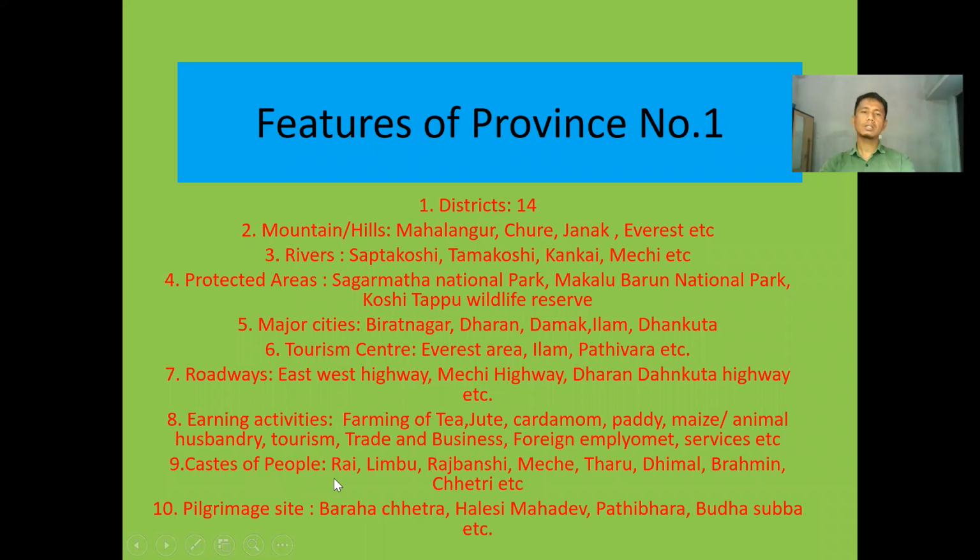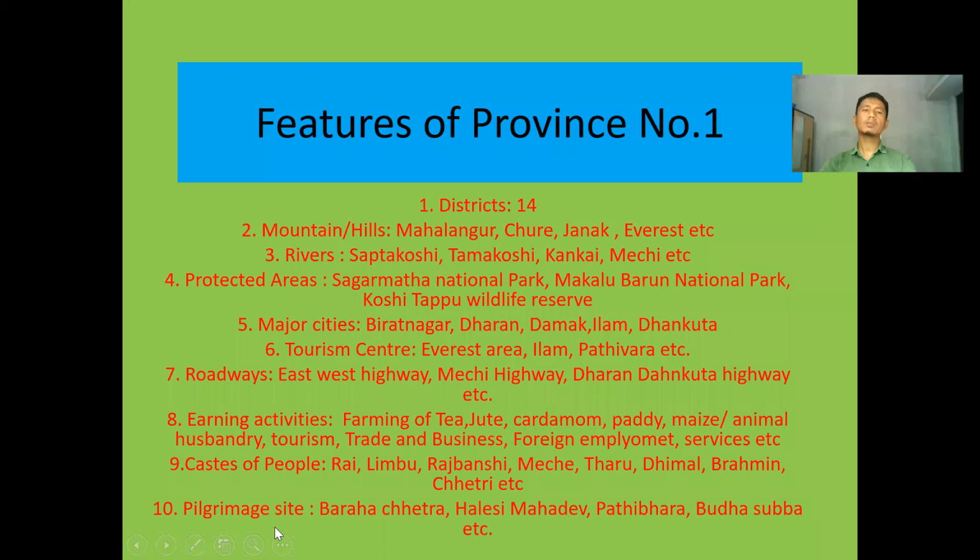Besides that, when we talk about the features of the province, we shouldn't forget to mention the castes of people who have been living in this province number 1. Look here, Rai and Limbu especially live in the hilly districts of this province number 1. Rajbanshi, Meche, Tharu, Dhimal live in the Tarai region. Brahmin Chhetri live in both areas, the hilly and Himalayan region, and even in the Tarai region in this province number 1. We are familiar with all these ideas.